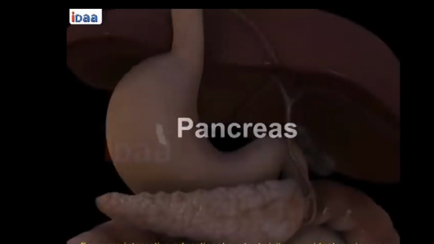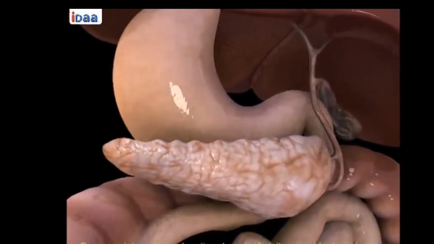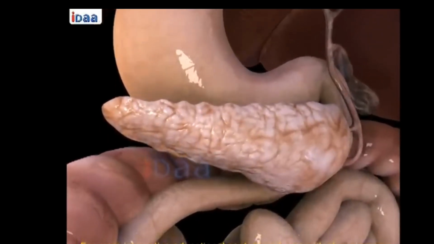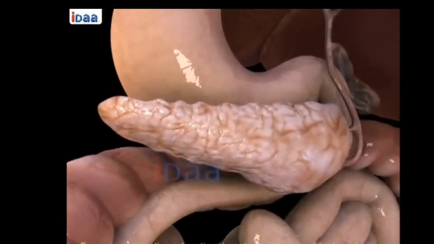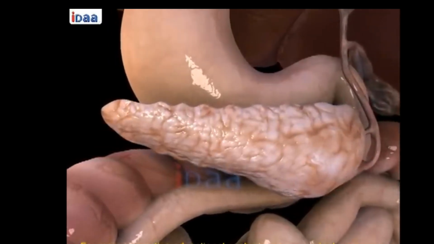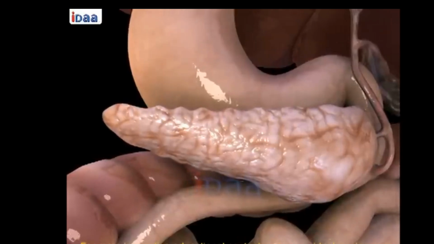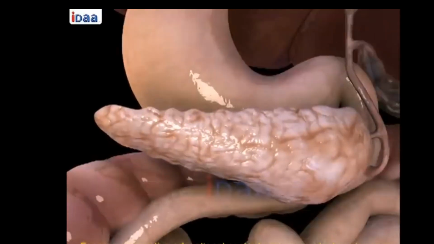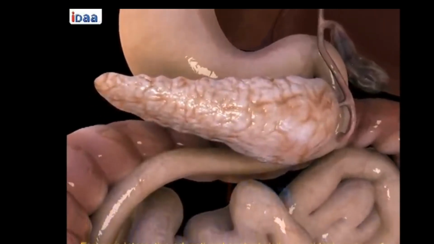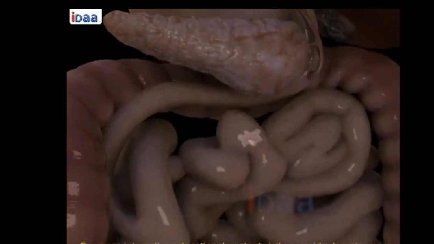Pancreas. Pancreas is a leaf-shaped and cream-colored gland located just below the stomach. It secretes pancreatic juice, which acts and breaks down carbohydrates, proteins, and fats. After this is completed, the partially digested food reaches the lower part of the small intestine, where intestinal juices act upon the food and completes digestion of any remaining components in food.